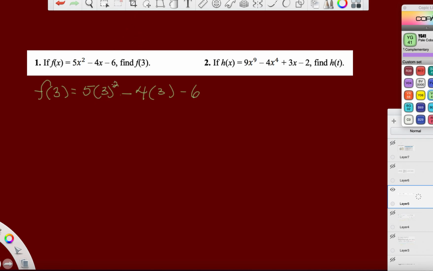All right. So we're going to square the 3 because that's our order of operations. We have 5 times 3 squared, which is 9, minus 4 times 3 minus 6. Then we're going to go left to right with our multiplication. So 5 times 9 is 45, minus 4 times 3, which is 12, minus 6. Right? Yay!